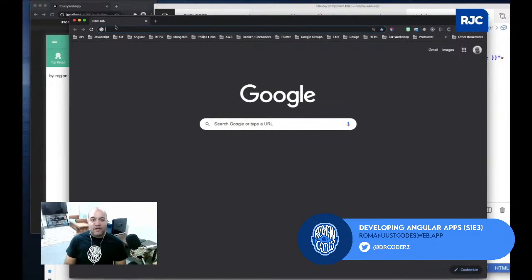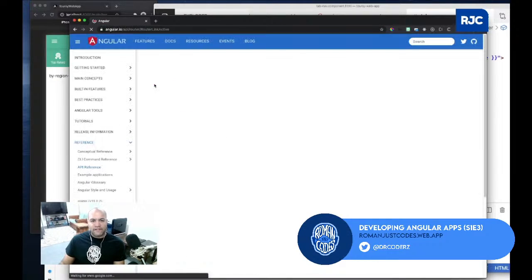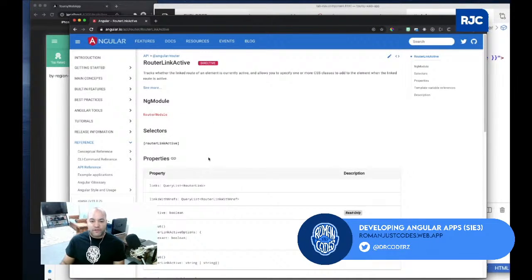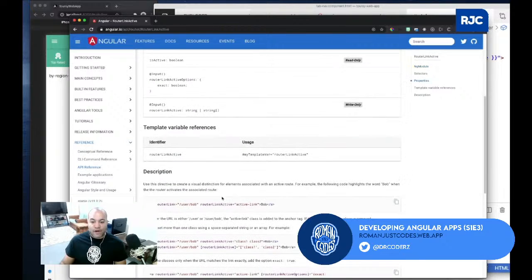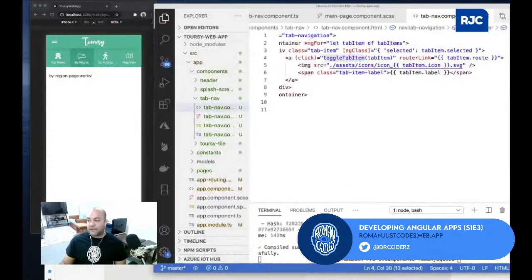In Angular.io, you find something called router link active. Router link active tracks whether the linked route is currently active, and then you can add CSS to it. So it's pretty easy to implement. All you have to do is say router link active, and then you just add the specific class. So for example, I do this.